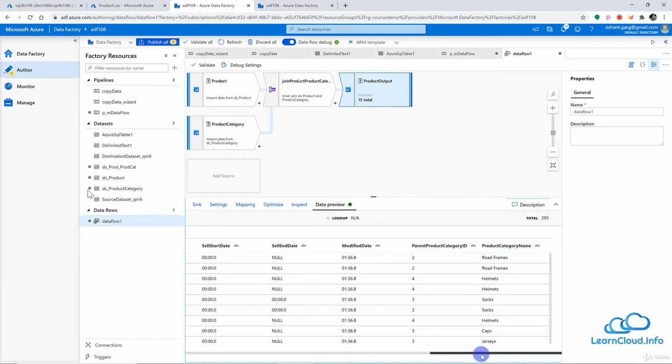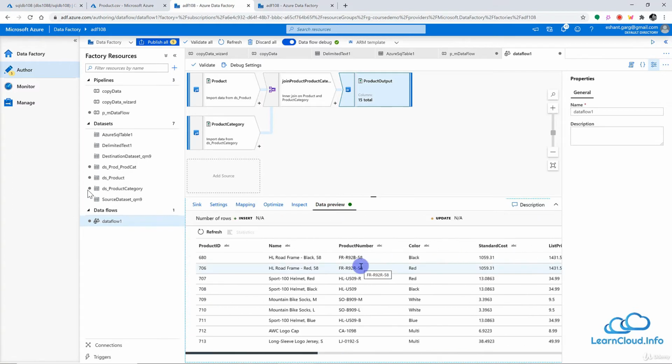So this is going to be our final output. Just see the beauty here. Even before I put the data into my output folder, I can quickly come here and preview. And if required, I can change my data flow here. If required, I can change the transformation. I can add another transformation or change the existing one. So this is a very handy tool.